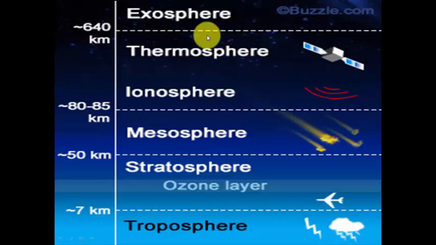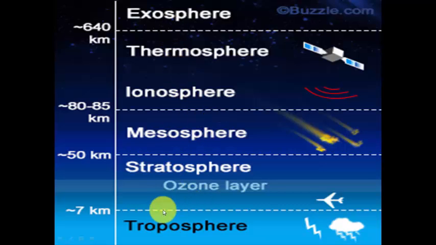Let's see here. Here you can see all the 6 important layers of atmosphere. From the bottom, troposphere is the nearest layer to the earth. Second one is stratosphere, third one is mesosphere, fourth one is ionosphere, fifth one is thermosphere and sixth one is exosphere. In the exam they may ask which is the nearest layer to the earth. The answer is troposphere. And which is the farthest layer to the earth? It is exosphere.